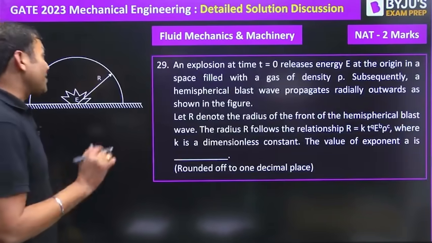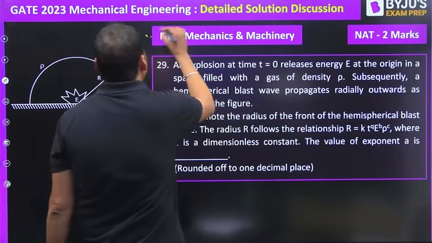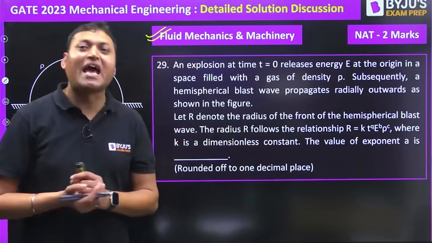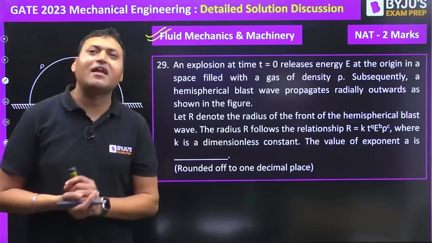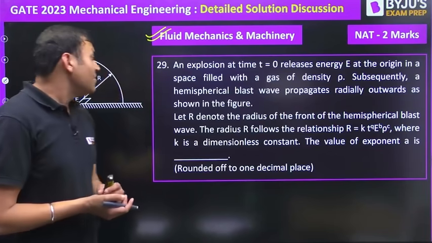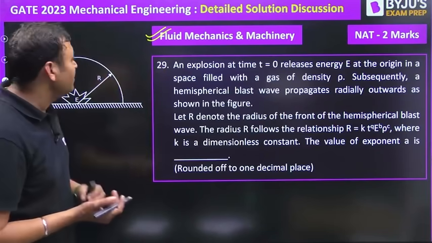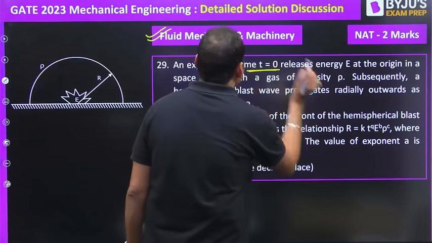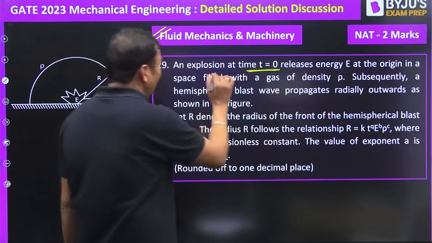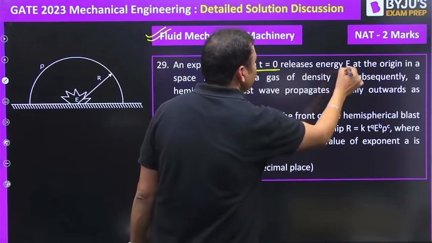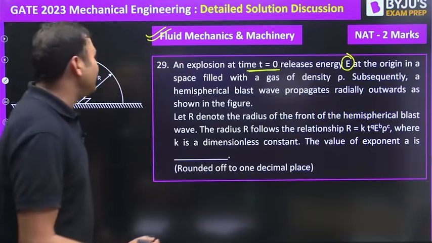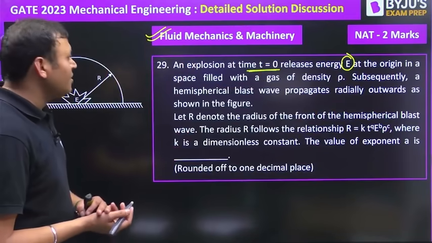Right? The next one from the dimensional analysis, again fluid mechanics. Normally the question from the dimensional analysis is not asked because it is a lengthy process, but this time they had asked a question from the dimensional analysis. An explosion at time t is equal to 0 releases energy at the origin in space filled with a gas of density rho.